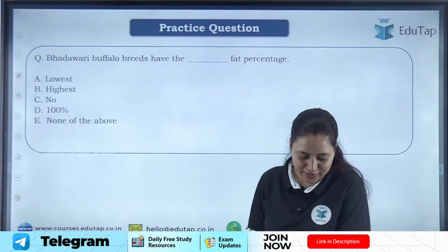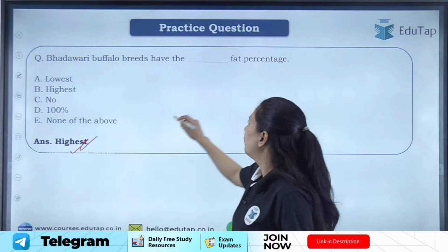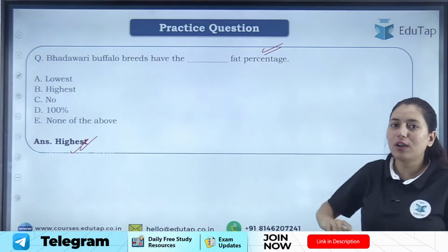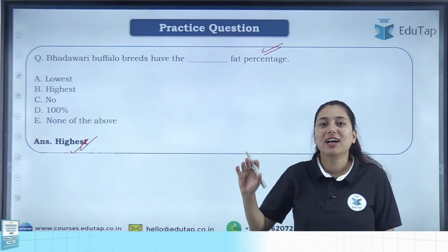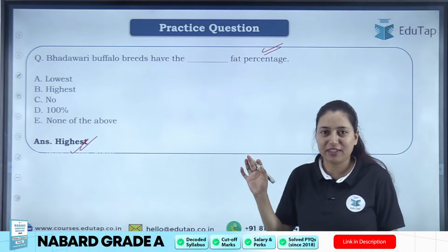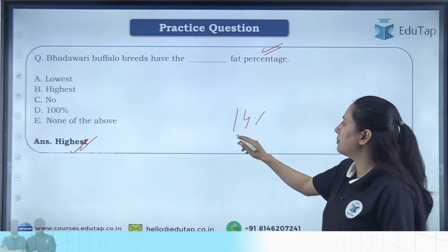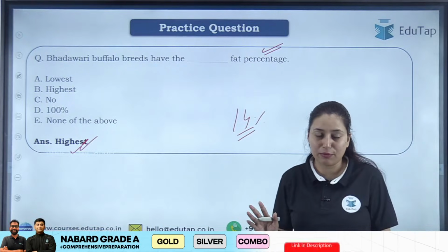So yes, very good. The answer will be that it has the highest fat percentage. Out of all breeds of buffalo, the highest fat percentage is in the Bhadawari, which is around 14%. On average, 14% fat is present in the Bhadawari buffalo.